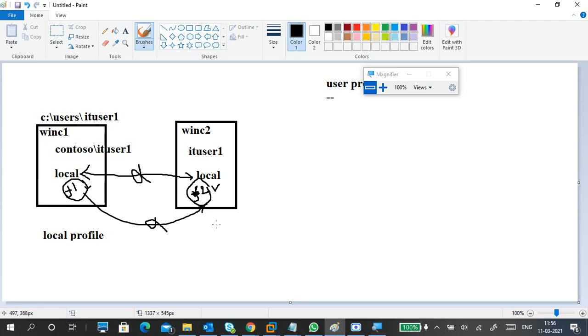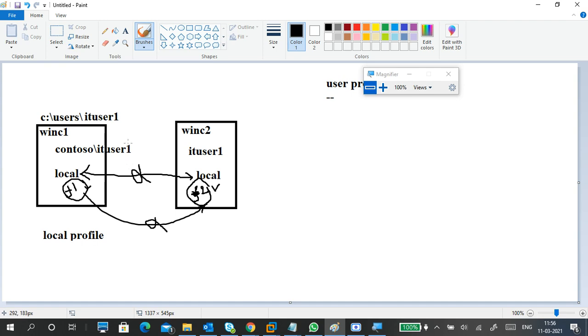The data is separate. For example, I have a laptop and I also have a desktop. In this laptop I have some data. In my desktop I have some other data. Both are different, right? Think like that. You have two laptops, for example your laptop and your brother's or sister's laptop. In your laptop you have data. Your brother has a laptop with his data, but both are not the same, right?